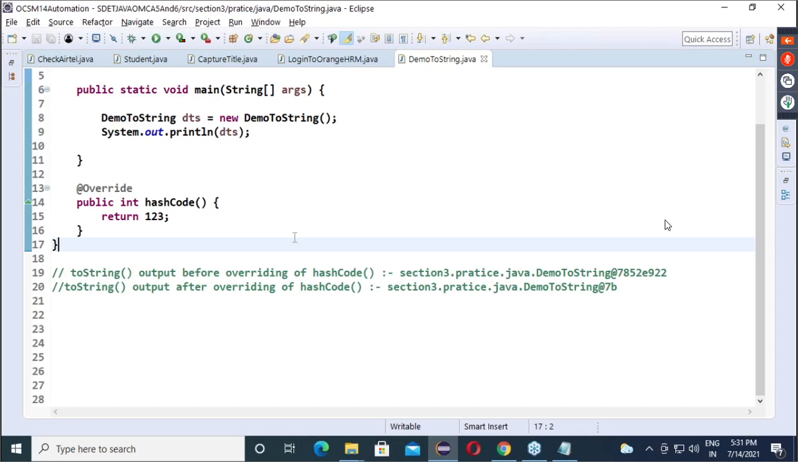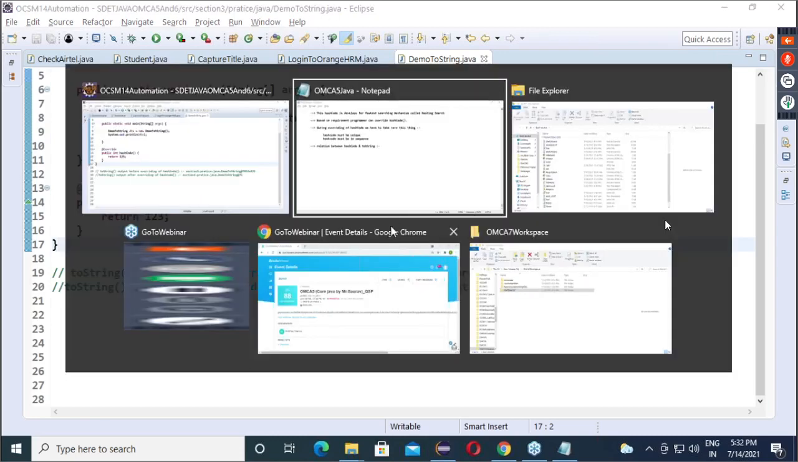Means internally, if we didn't override toString, the Object class implementation of toString will work. With that implementation, toString internally invokes the hash code method, gets the hash code as an integer, converts that integer into hexadecimal, and prints it. Is everyone getting the point? Say we take this point as 1 2 3. We are aware how to convert decimal into hexadecimal.